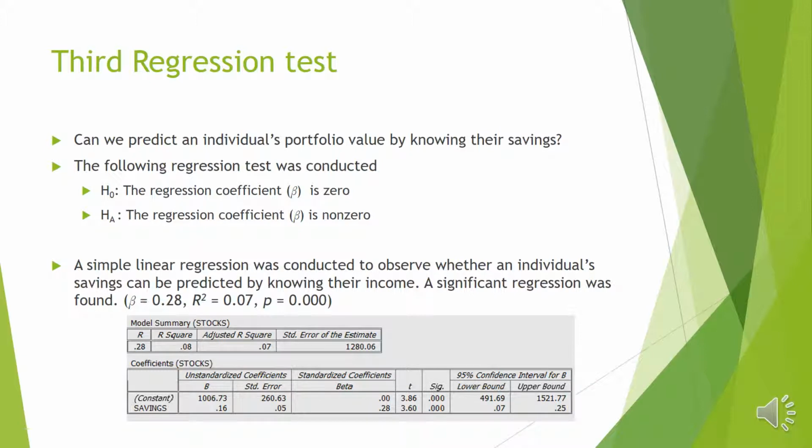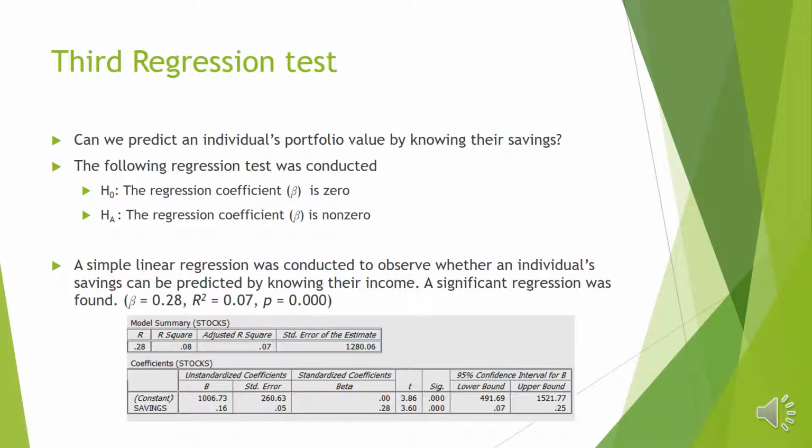For a third regression test, we ask the question, can we predict an individual's portfolio value by knowing their savings? The following regression test was conducted where a null hypothesis was stated that the regression coefficient is zero, with an alternative hypothesis stating that the regression coefficient is non-zero.